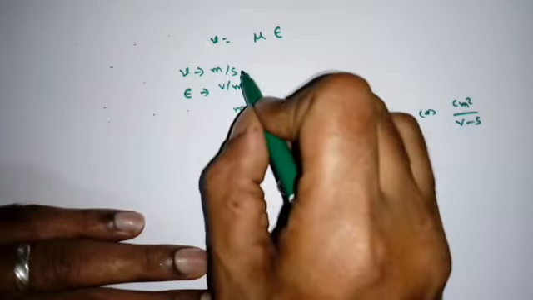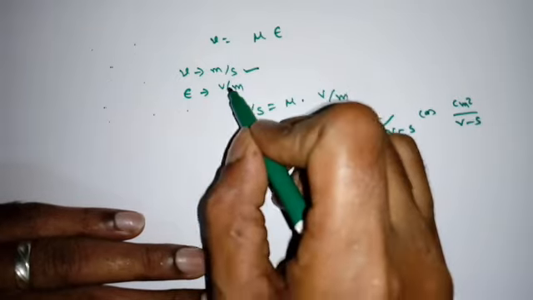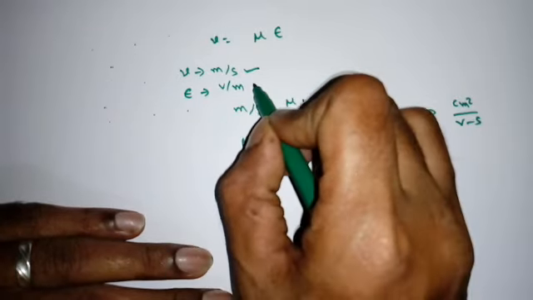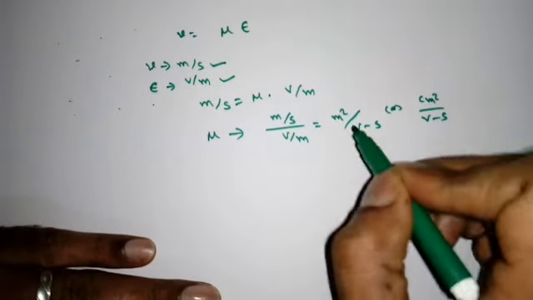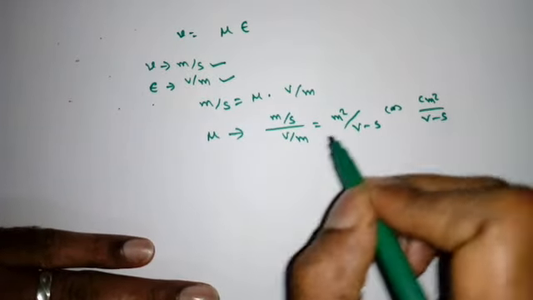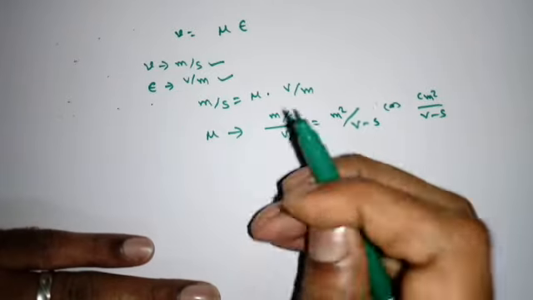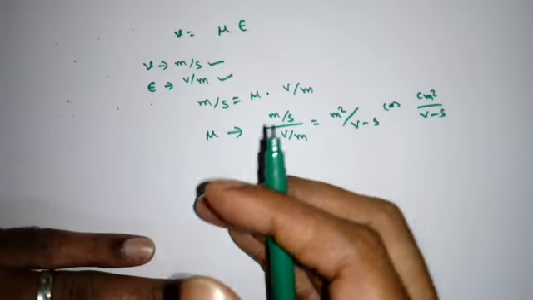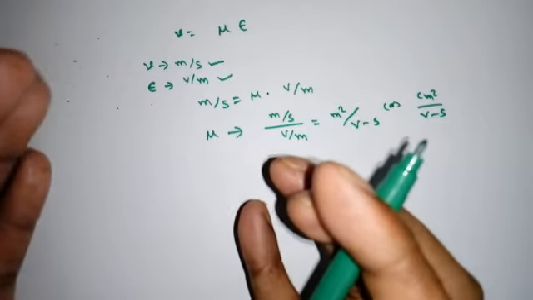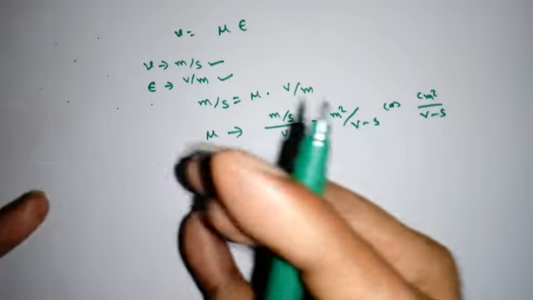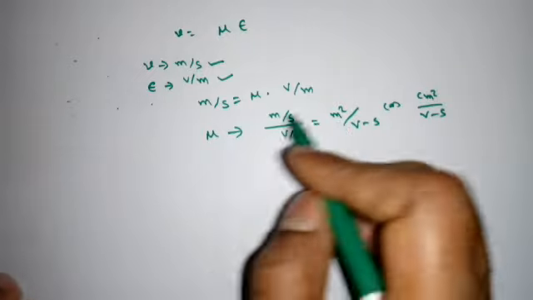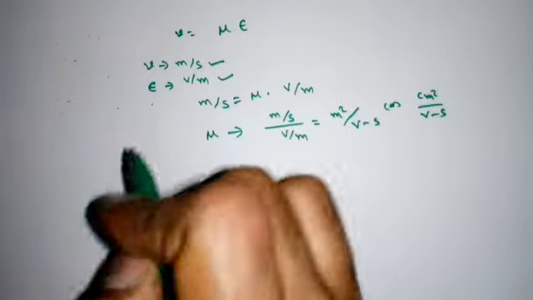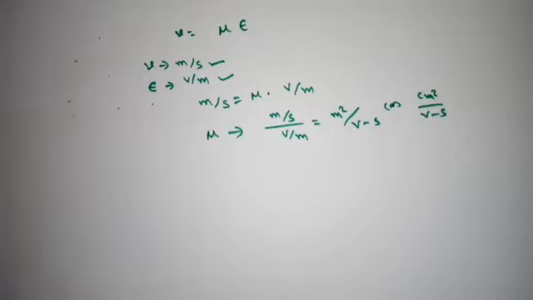So we should remember the speed is always meter per second, and electric field is volt per meter, and the units of mobility are centimeter square by volt second or meter square by volt second. This mobility indicates how the electrons are moving, how fast they are moving.